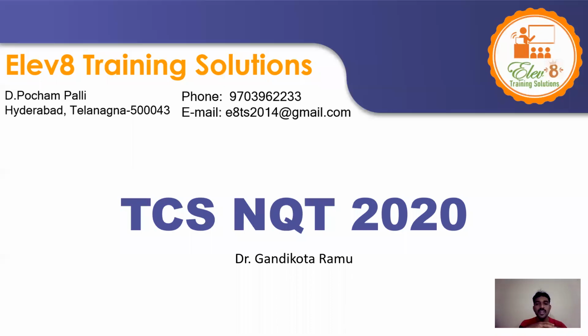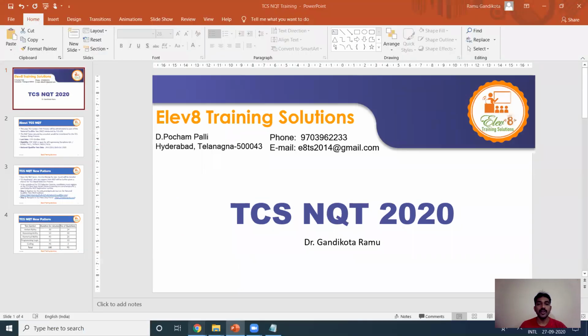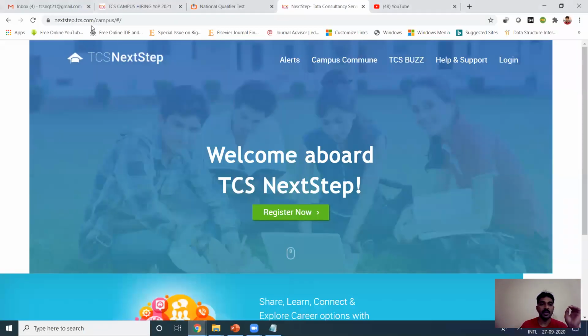Hi. In part one, we saw how to register in the TCS ION Center, the ION registration. Now, in the second step, how to register in the TCS NextStep. So in the TCS NextStep, first you just go to tcsnextstep.com. Here, you just use your login.